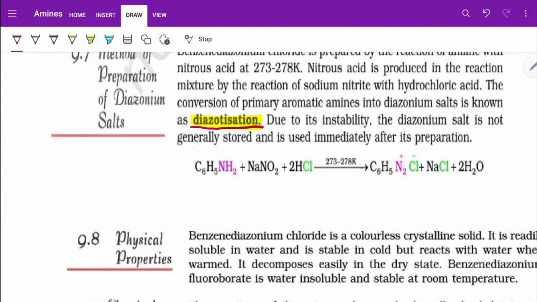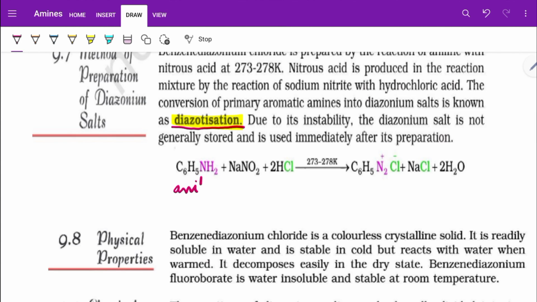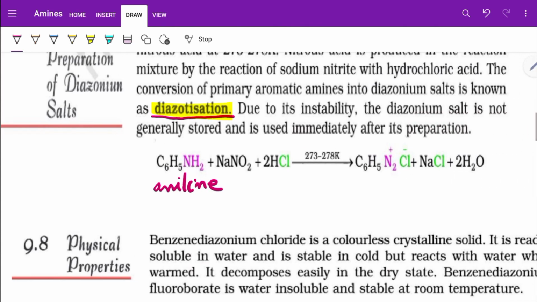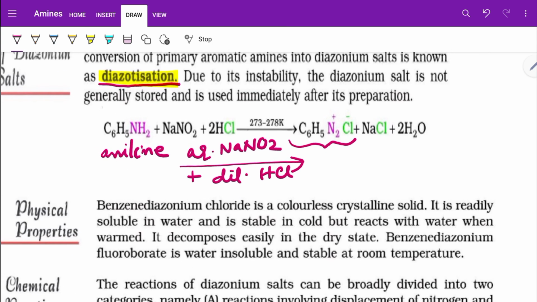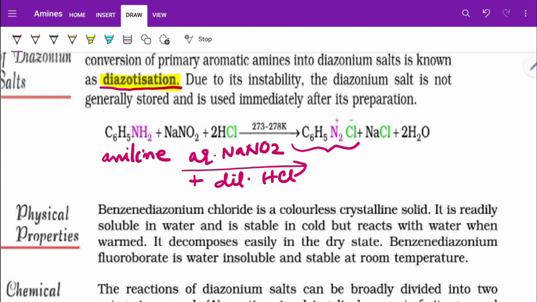So please keep in mind that this is aniline. C6H5NH2 is aniline. I can start this reaction. Starting with aniline, I end up with this benzene diazonium chloride by adding aqueous NaNO2. Do remember it in this manner, plus dilute HCl. So, if you give aqueous NaNO2 and dilute HCl, it produces in situ HNO2, which is known as nitrous acid. So, it is forming HNO2 in situ.